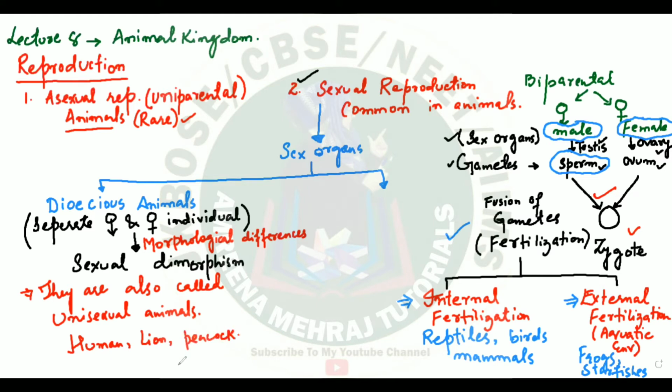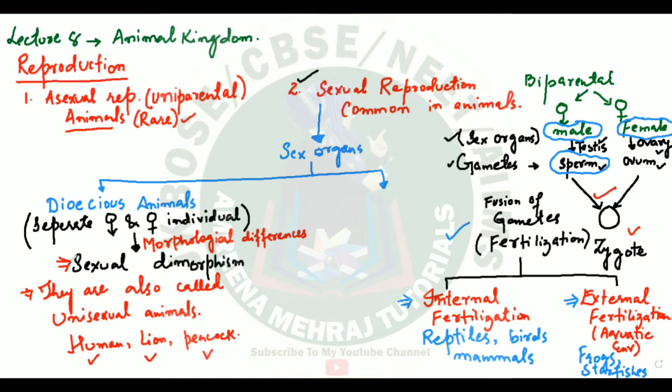Even in English, we use masculine and feminine forms for them. We call it a male and a female. For humans, we use male and female. For lion, we use lion or lioness. For peacock, we use peacock or peahen. That means they show sexual dimorphism, a separate male and a separate female.